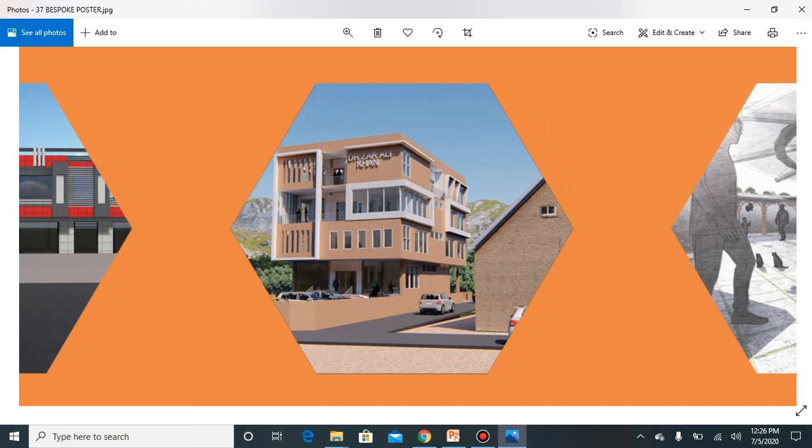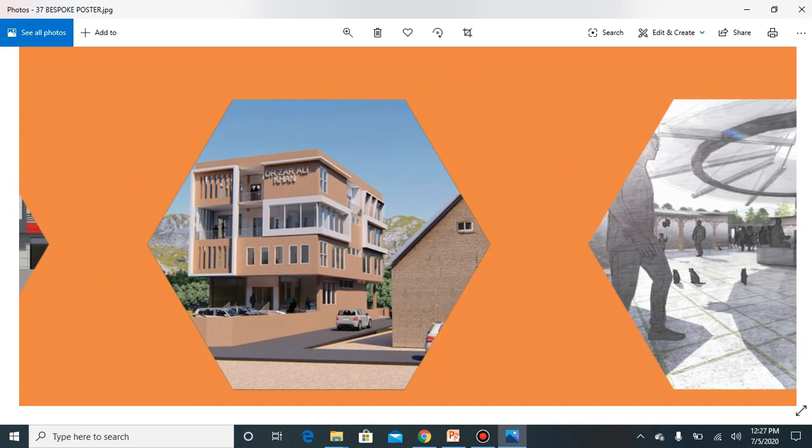So this is basically a clinic that I designed for a doctor in Shab Qadar. The main thing is about the color, because in the first discussion we decided it should be a white color building, but he said that the color of that area is red soil, so he wanted the building color to be that one, so it will be part of that area. It will also not show dust, because a white building in such a dusty area cannot look good. So it will be part of that area and the dust cannot be seen on this building, so it will enhance its beauty again and again.